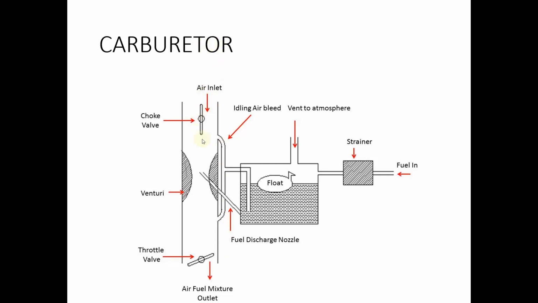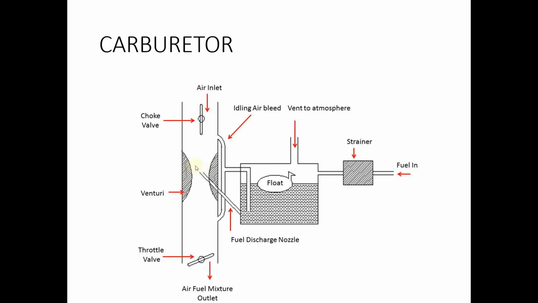Air enters the Venturi tube, and as it moves through the Venturi area, you know that the cross-sectional area of the Venturi is small compared to the area at the inlet. Due to this reduction of cross-sectional area, there is a change of velocity and pressure.